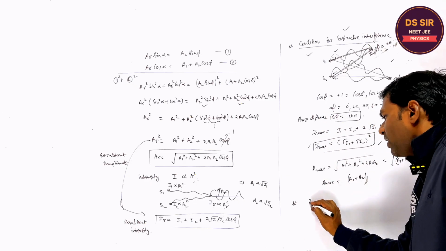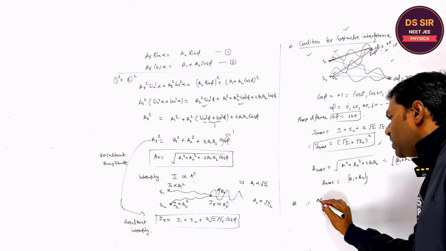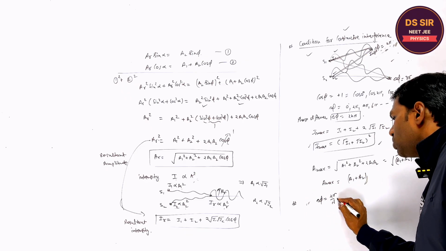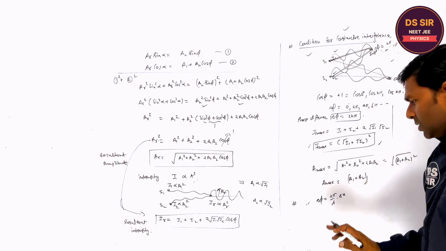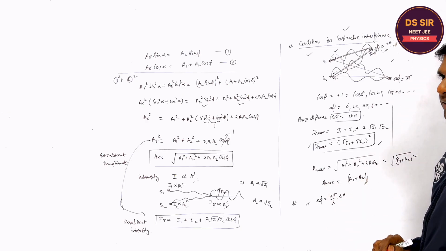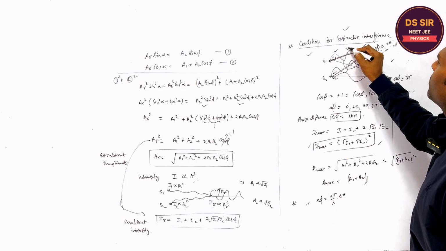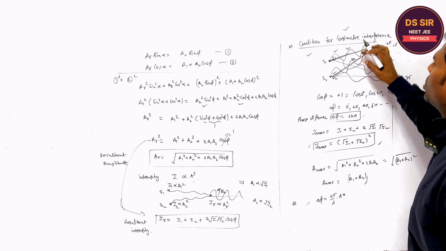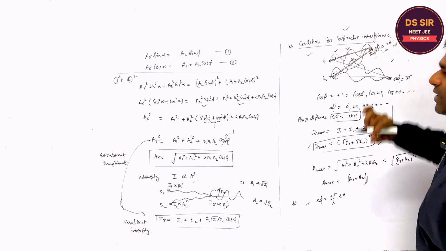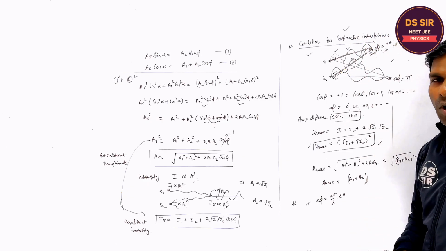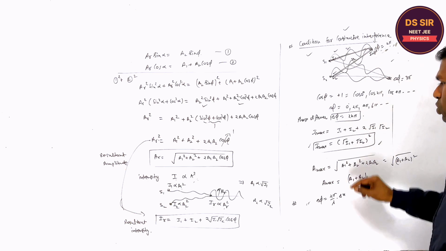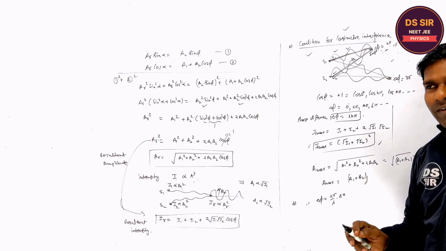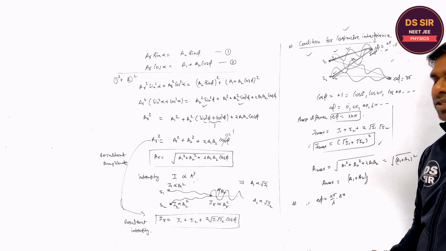Yes. We also have the relation delta phi is equal to 2 pi by lambda into delta x, where delta x is the path difference. Suppose this is the path x1, this is the path x2. So what should be the path difference between the two waves at this point so that constructive interference, that is the maximum intensity, is obtained?